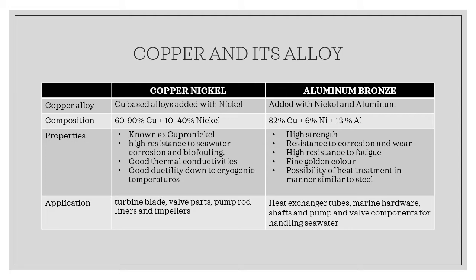The applications of copper nickel are in turbine blades, valve parts, propeller rods, and impellers, while aluminium bronze is used as heat exchangers, marine hardware, shafts, and pumps.